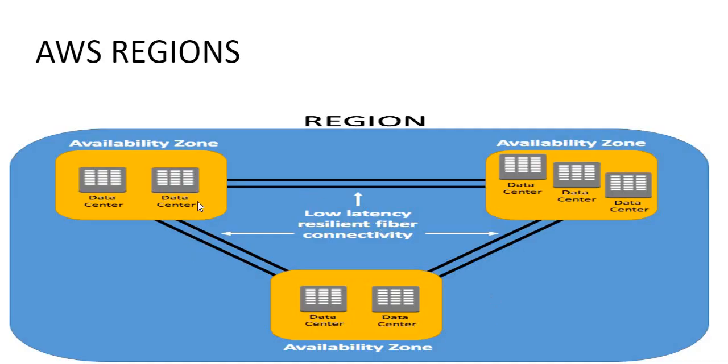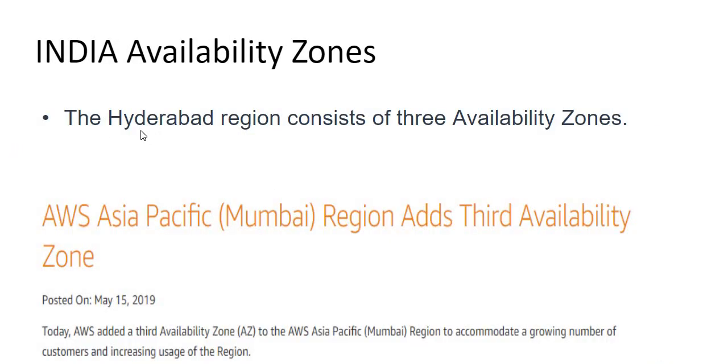So you can see it in this way also. Different availability zones are there. These are the data centers. These availability zones provide us with low latency. They are connected to each other through resilient fiber connectivity, and they help us in data reliability and availability. Basically, the Hyderabad region consists of 3 availability zones, whereas in the Asia Pacific Mumbai region, the 3rd availability zone was added on May 15. This is according to the current status of the AWS site.